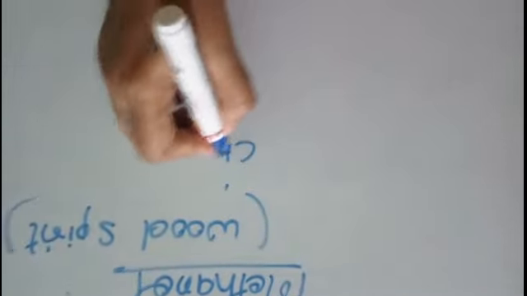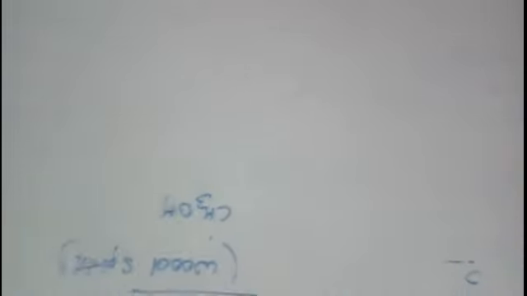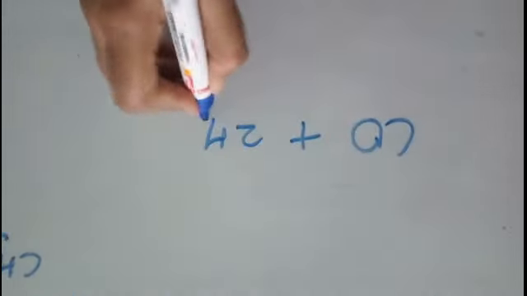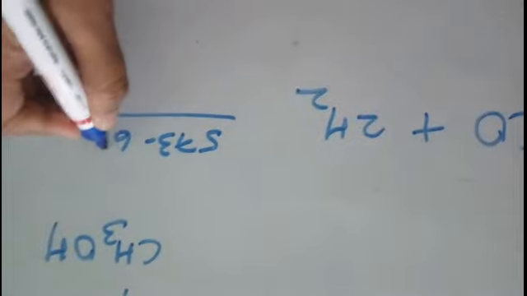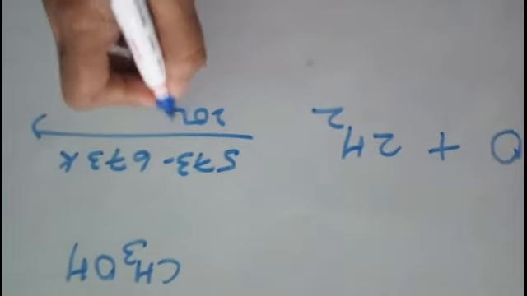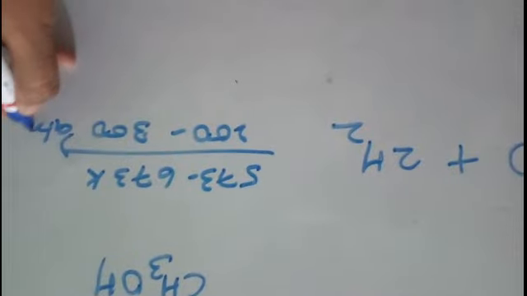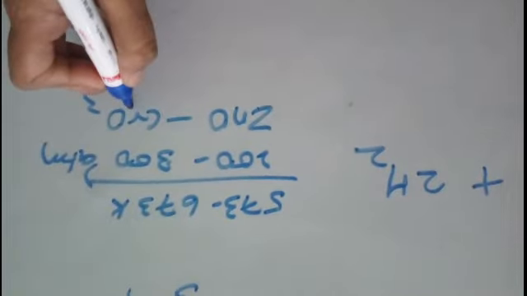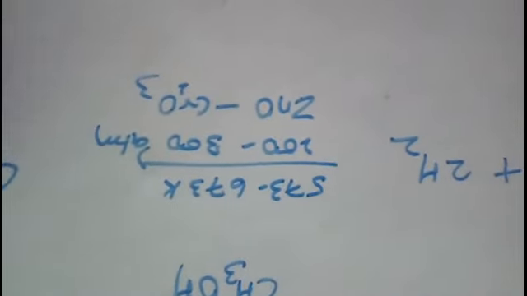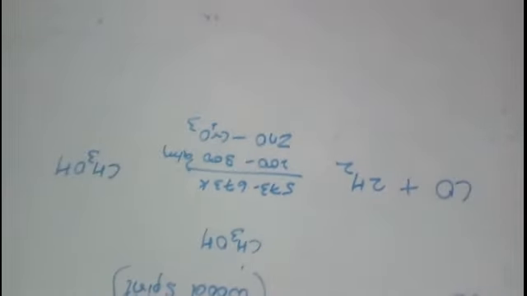Methanol was previously prepared from the destructive distillation of wood, and therefore it is known as wood spirit. What is methanol? Methanol is CH3OH, right? But nowadays it is not prepared from the destructive distillation of wood. Instead it is prepared from carbon monoxide hydrogenation. When carbon monoxide is hydrogenated at very high temperature, that is 573 to 673 Kelvin, and very high pressure of 200 to 300 atmosphere, in the presence of catalyst zinc oxide and chromic anhydride, then we get methanol. So this is the method of preparation for methanol, right?